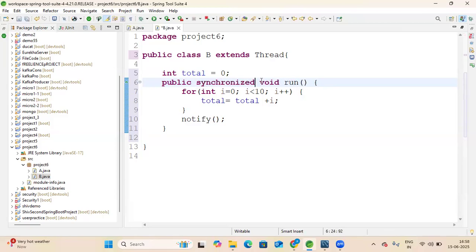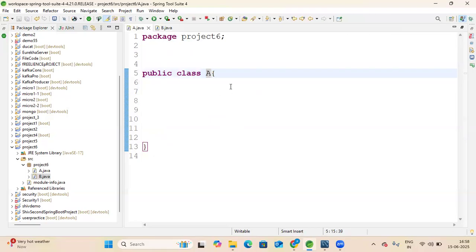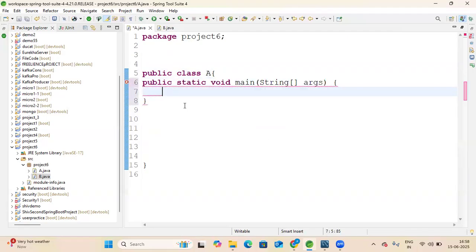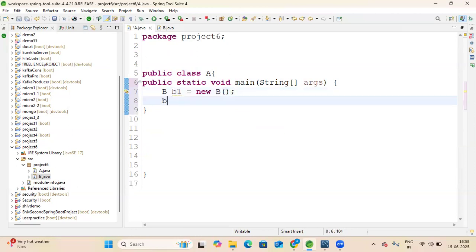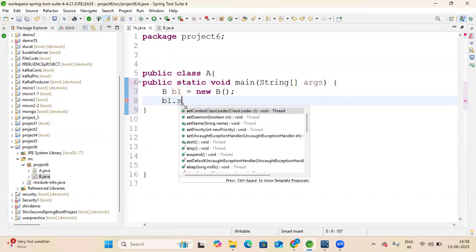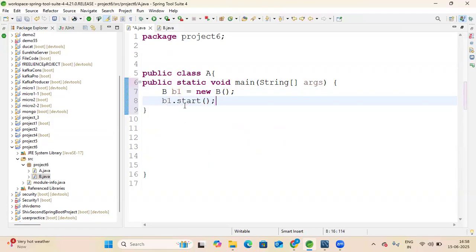Okay, this is the part of the spelling. Now class A, public class A, then the main method. Here I will basically create the object B1 of class B. Then B1 dot start to start the thread.